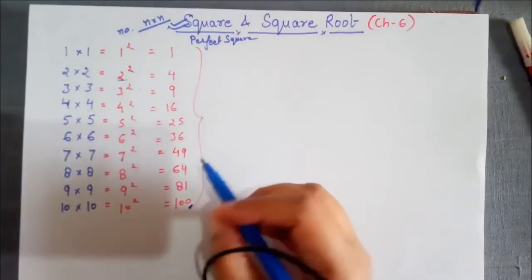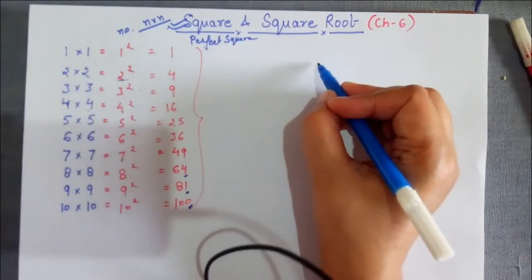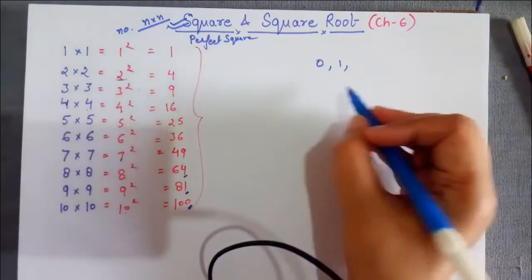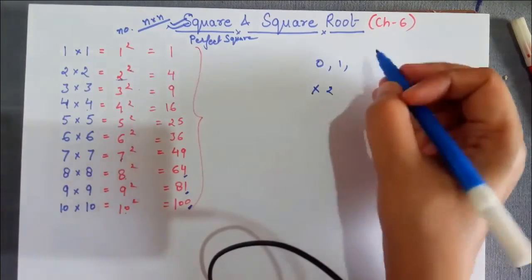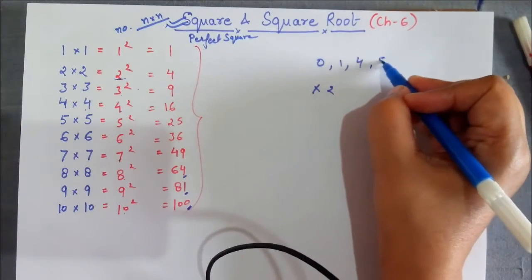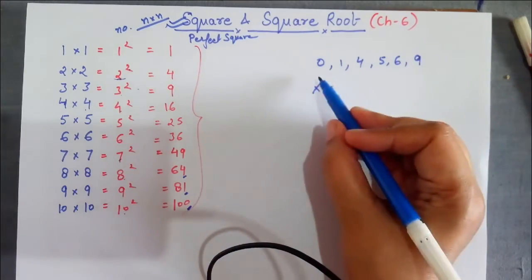Now, if you observe these perfect square numbers, we can find 0 here. We are observing only the unit place or ones place number. So we can say 0 is here, 1 is here, 2 is not there, 4 is here, 5 is here, 6 is here and 9 is here.